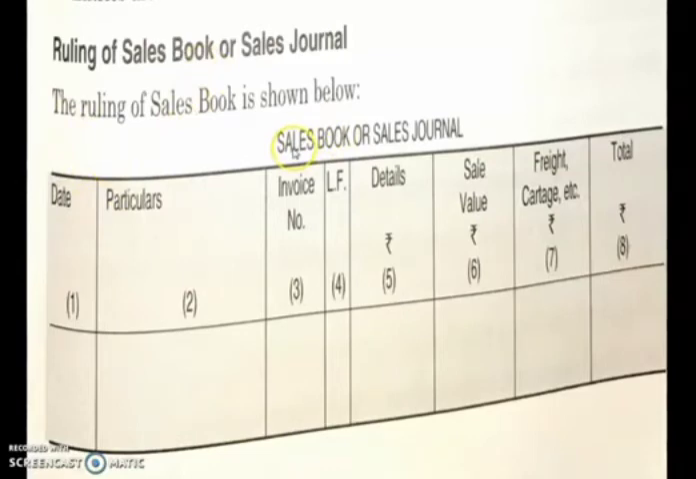So same like purchase book, we have to write here sales book as a title. Then we have date, particulars, invoice number, ledger folio, details, sales value. Instead of cost value, in sales book we have sales value, and freight and cartage, etc. These expenses, then total. Okay, so sales book is same like purchase book. Only difference is in cost. We have cost value in purchase book, but in sales book we have to write the column for sales value. Okay, so this is the format for the sales book.